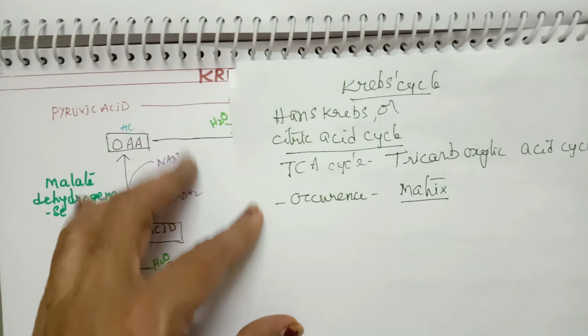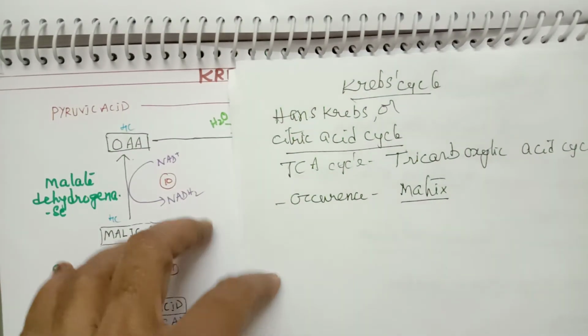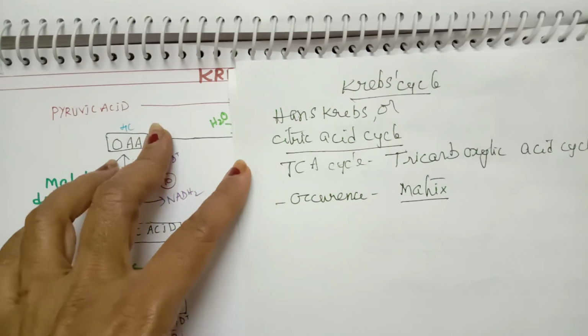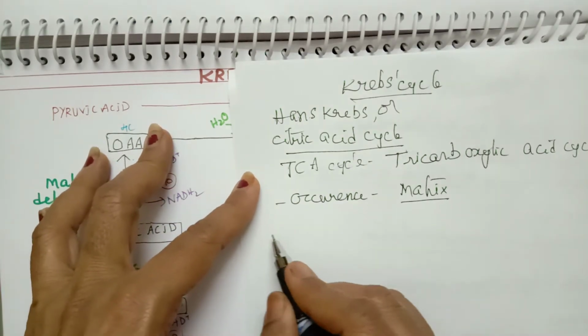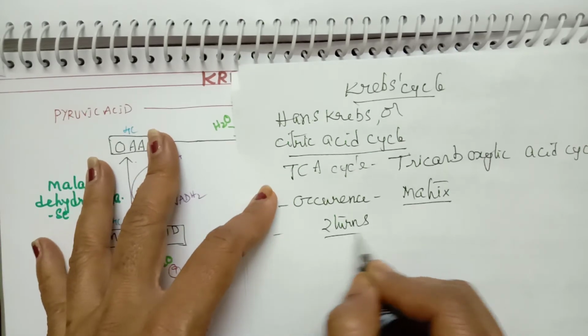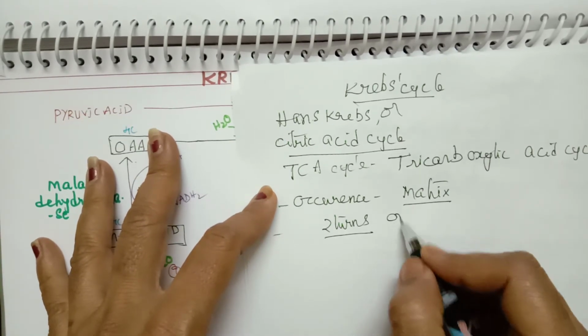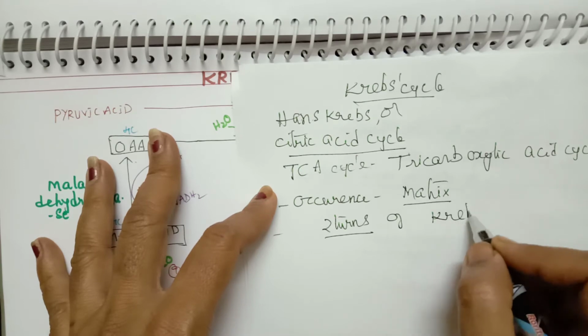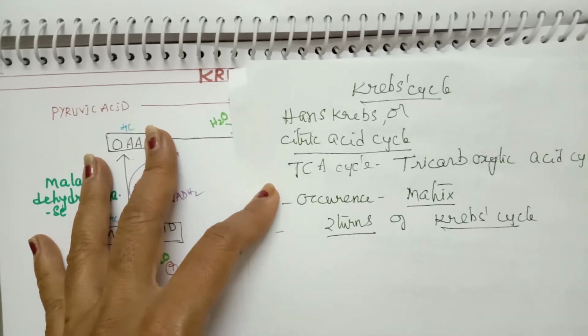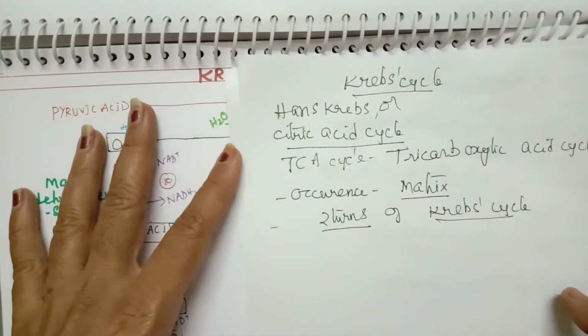And the 2 acetyl coenzyme A, which are formed during the previous step, that is link reaction, they participate. So here, 2 turns of Krebs cycle take place. For 2 acetyl coenzyme A molecules, 2 turns of Krebs cycle take place for formation of the product. So 2 turns of Krebs cycle.